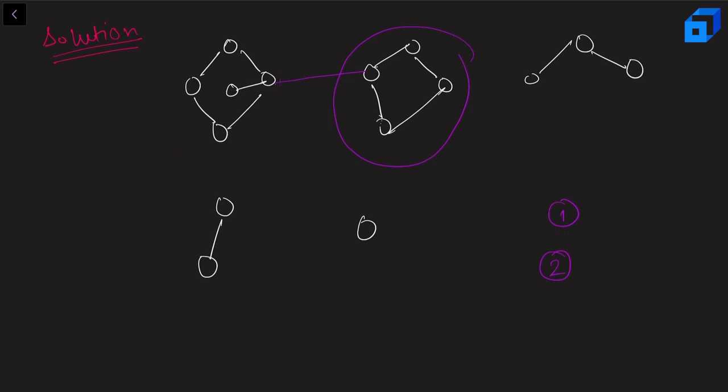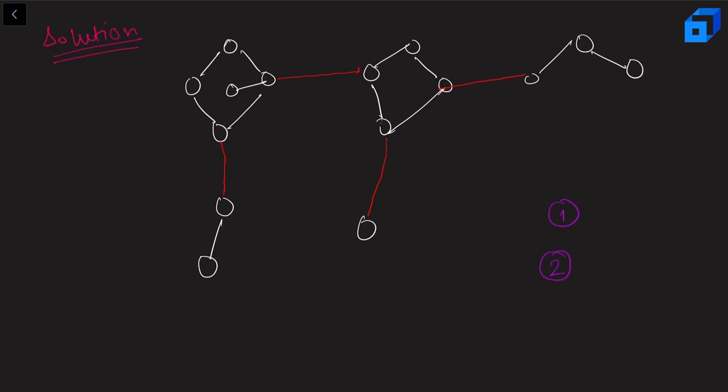Now the second thing here is, if I have to connect one edge, which component am I going to choose? That is quite obvious again, because we need to maximize the answer, we'll choose the component with the maximum size first. So the strategy will be greedy here. I'll start with the component with maximum size and I'll move on by connecting it with the component which has second maximum size. And then from there, I'll move on to the third best, then the fourth best, and then the fifth best, right?